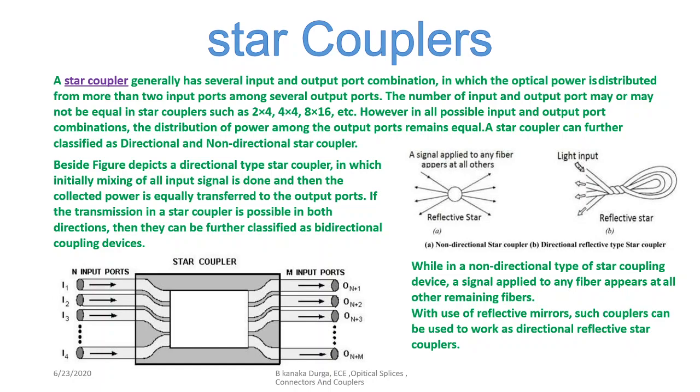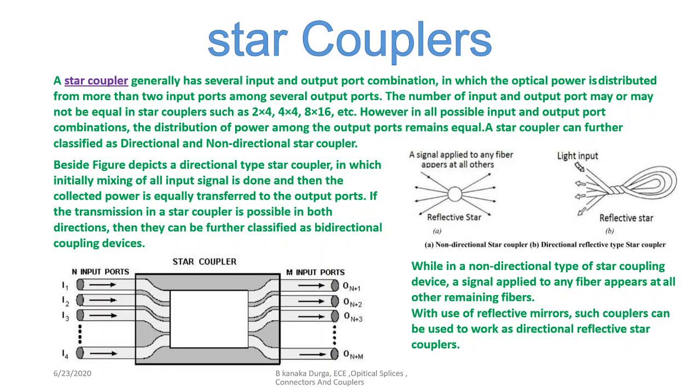So what does a star coupler do? What is a star coupler? The star couplers have several input and output combinations, in which the optical fiber cable power is distributed from one or more input ports among the several output ports. The number of input and output ports can be as many as needed in star couplers, and it can go for like 2 by 4, 4 by 4, 8 by 16, etc.